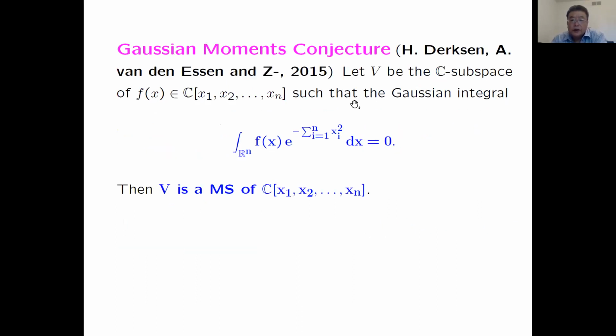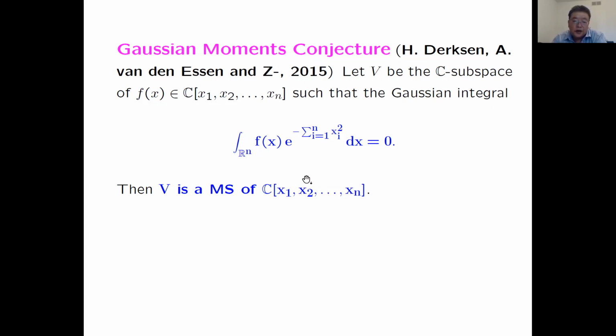Third one, more recent, the Gaussian moments conjecture. So let V be the C subspace of the polynomial algebra in n variables over the complex numbers, such that the Gaussian integral, this very famous integral, equals 0. So V is the subspace of all polynomials whose Gaussian integral equals 0, and V is a codimension 1 subspace of the polynomial algebra.